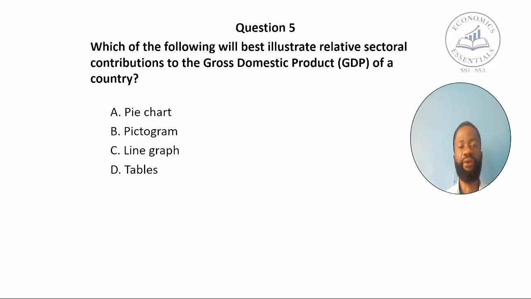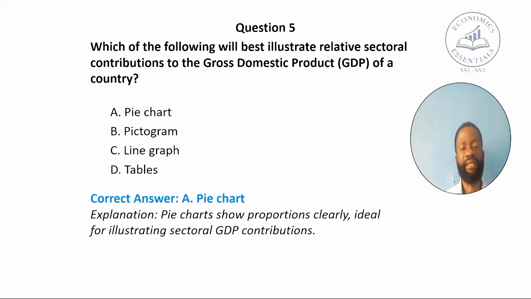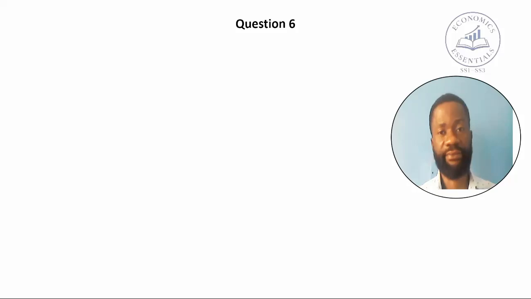Which of the following will best illustrate relative sectoral contributions to the gross domestic product of a country? A. Pie chart, B. Pictogram, C. Line graph, D. Tables. The correct answer is pie chart. Pie chart shows proportion clearly, ideal for illustrating sectoral GDP contributions. Next question, that's question number 6.